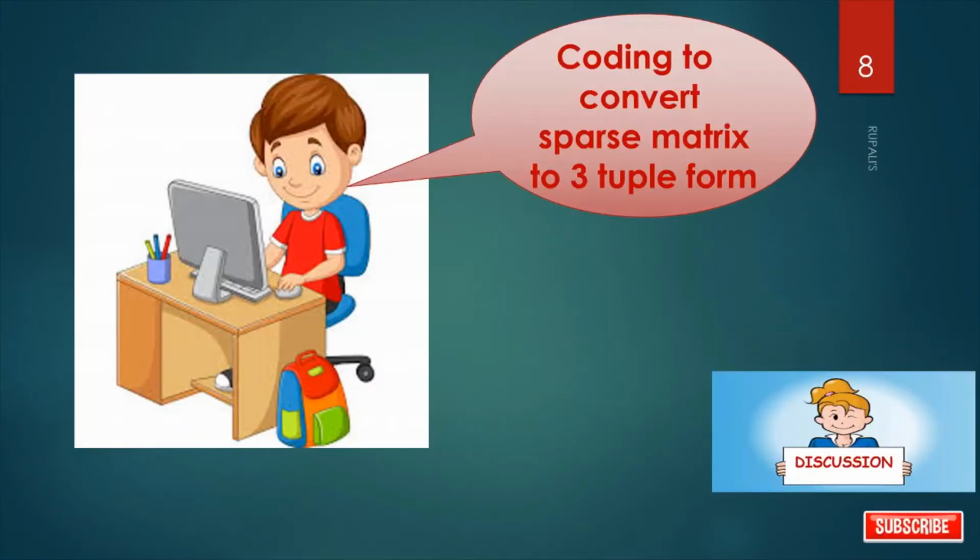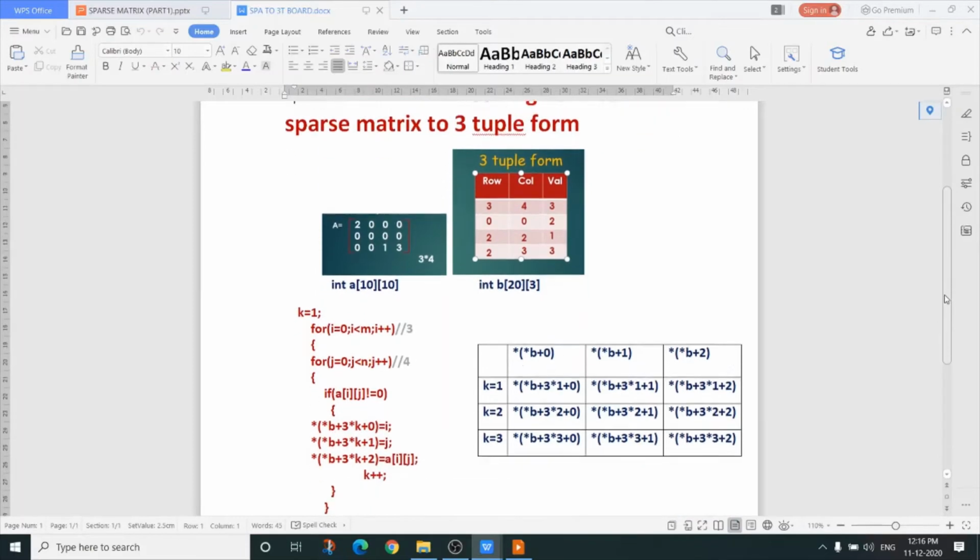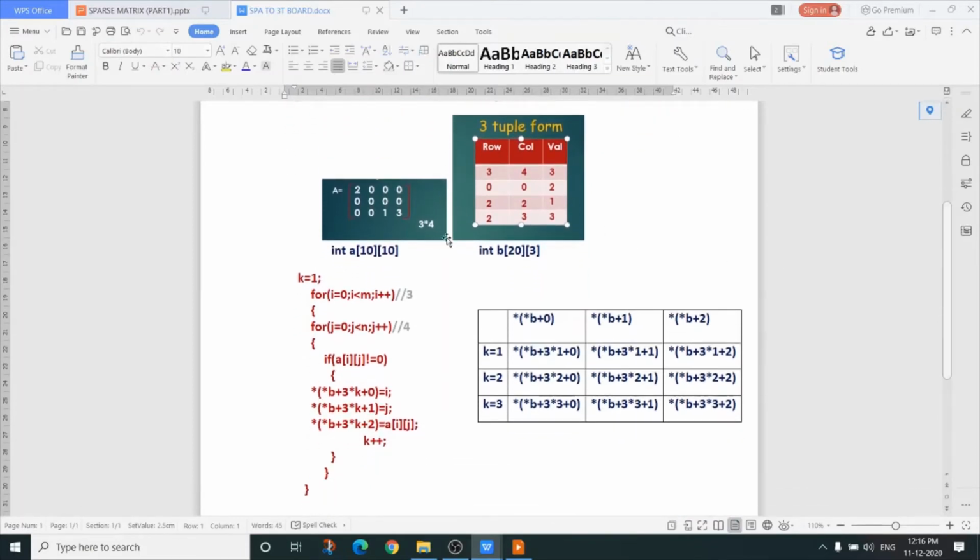Now, coding to convert sparse matrix to three-tuple form. First, see the discussion. So this is our sparse matrix. The order of this matrix is 3 by 4. And this is our three-tuple form. For programming, I declare two-dimensional arrays. One is A[10][10] and another is B[23].